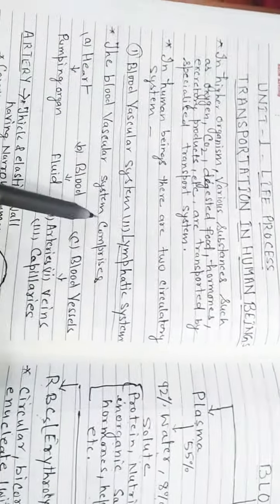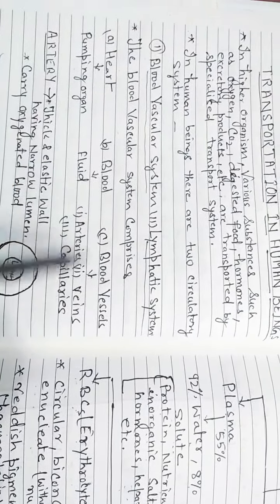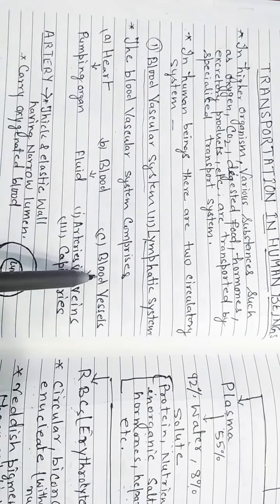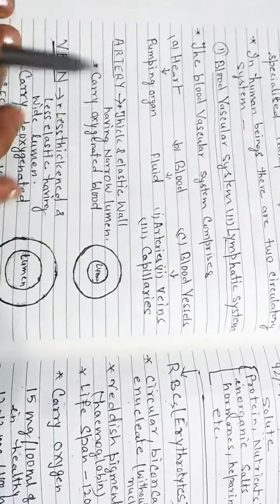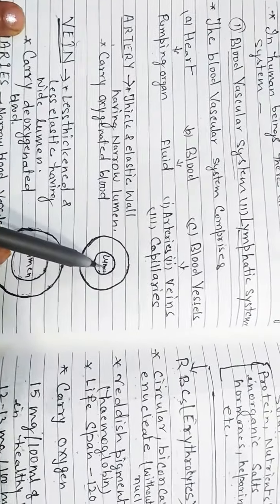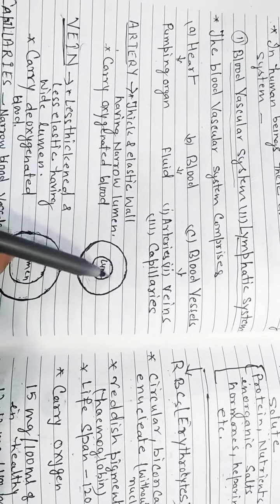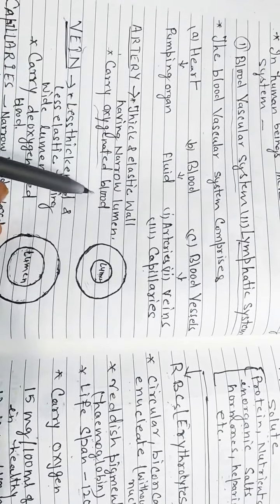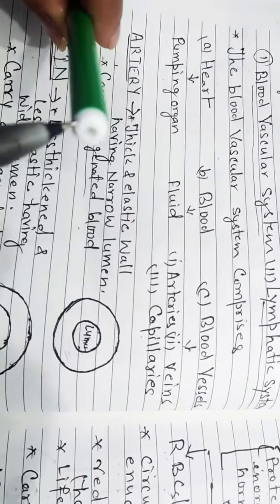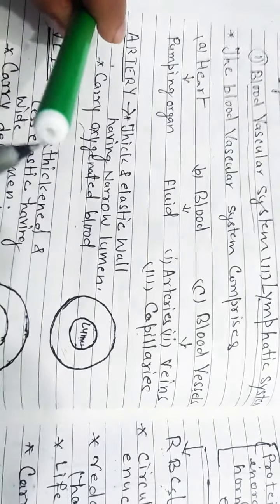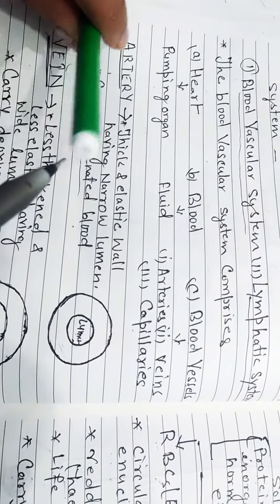The blood vascular system comprises the heart, which is a pumping organ, blood, which is a fluid, and blood vessels, which consist of arteries, veins, and capillaries. Artery: an artery has a narrow lumen, consists of a thick elastic wall, and carries oxygenated blood. You can see through this example. It is an example of an artery having a narrow lumen, or space, that is surrounded by a thick elastic wall.